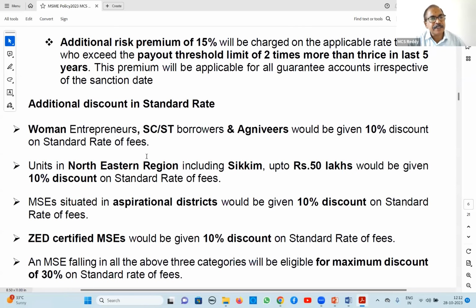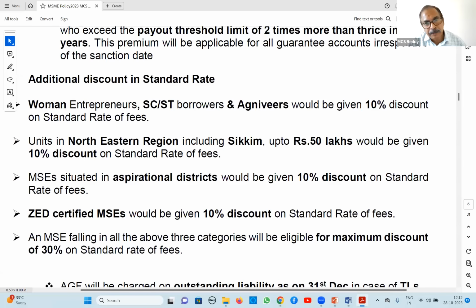Next, discounted rates. This is the latest one, important for the current year exam. Last year also it came, and a few they have added this year. Discounts: women entrepreneurs, SC/ST borrowers, Agniveers would be given 10% discount on the standard rate of fees. Number 2, units in the northeastern region, including Sikkim, Jammu and Kashmir.